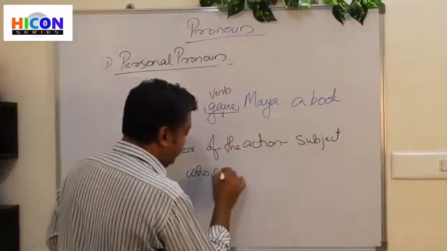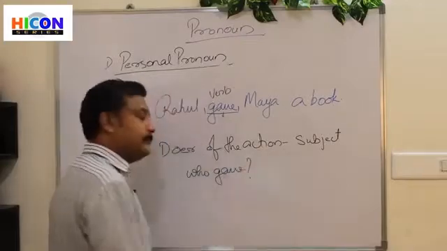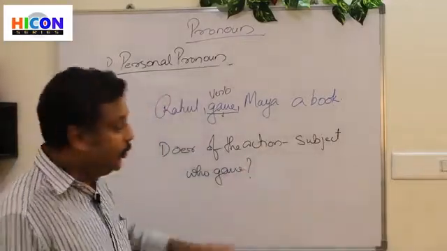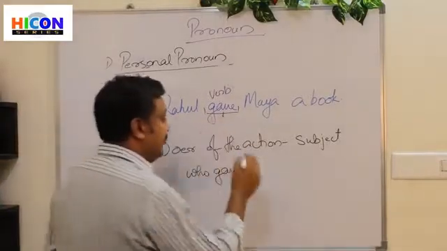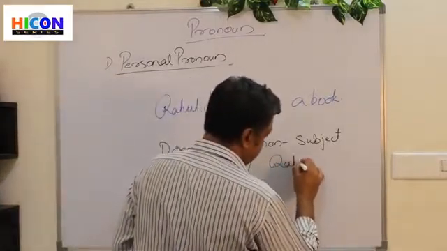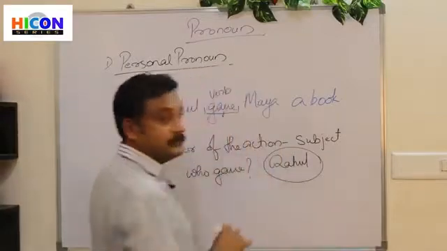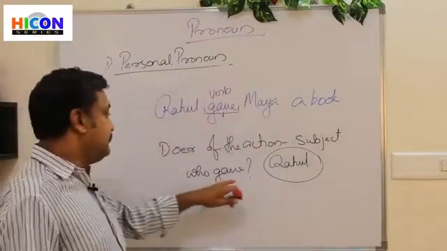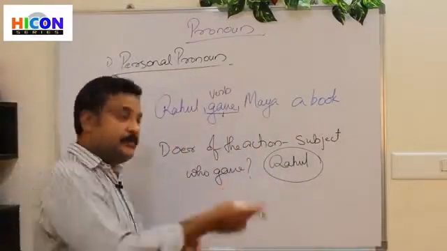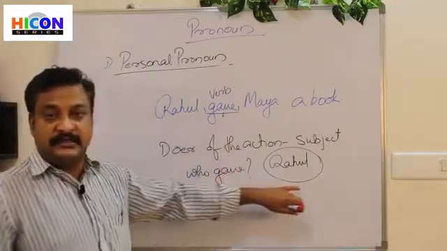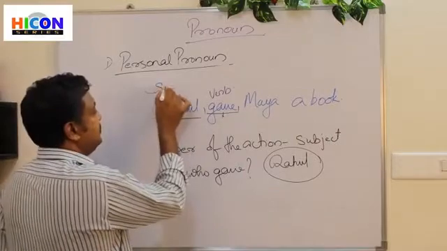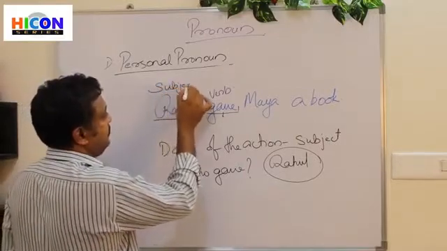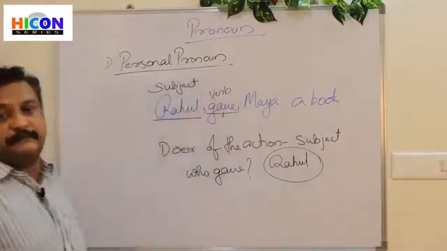So what should we ask? Who gave? Isn't it? Who gave something to Maya? Yeah, Rahul, isn't it? Right? So the action word here is gave, and the person who did that action is Rahul, and so Rahul is the subject of the sentence.